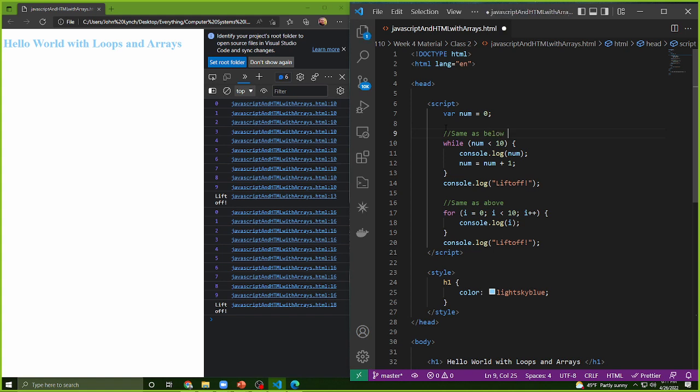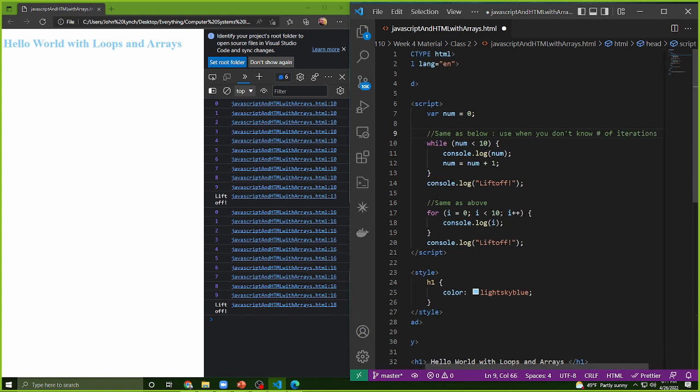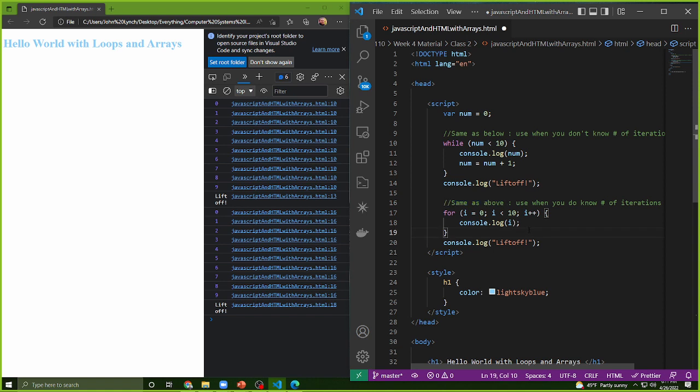And again, what's the difference? The difference is that you use a for loop when you know the number of iterations that you want to use. You use a while loop when you don't know the number of iterations. Either one works out though, as long as you kind of know what you're doing with them. Either one is applicable for situations.